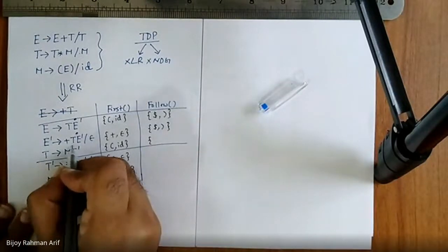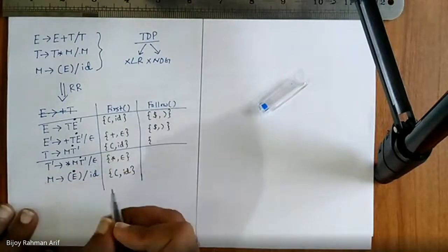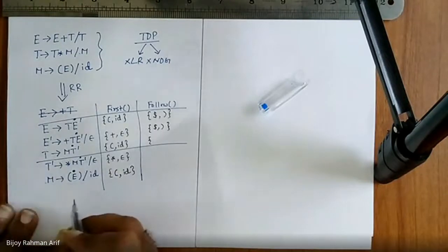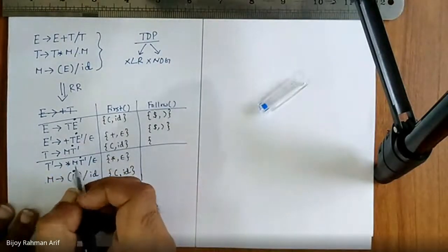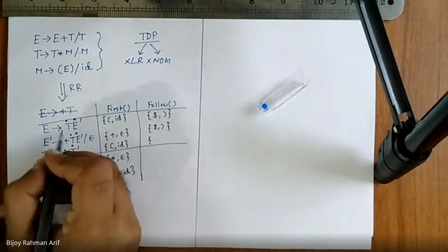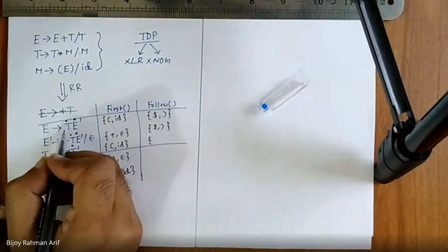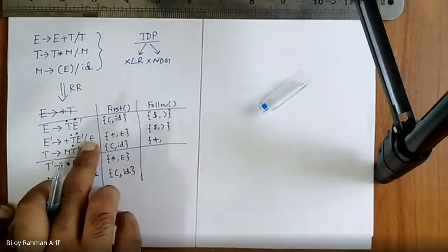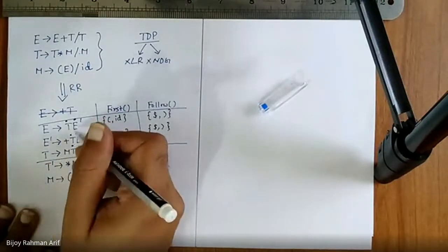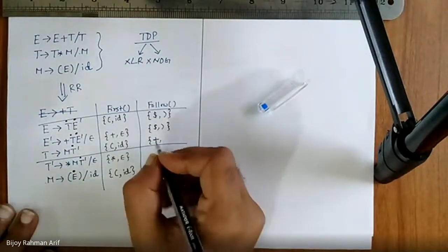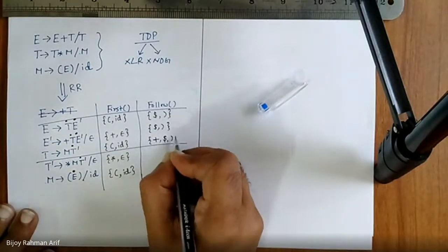T is appearing here and here. Let's find T first. So T is appearing where? Here. Anywhere else? No. So what is follow of T? First of E dash. So what is first of E dash? Plus, and if you put epsilon, then this one is getting vanished. So T appears at the last rightmost position, so it is nothing but follow of E. So this is nothing but dollar, close parenthesis.